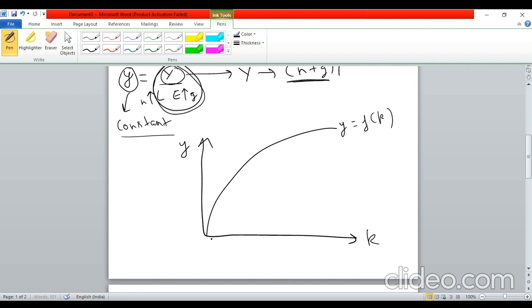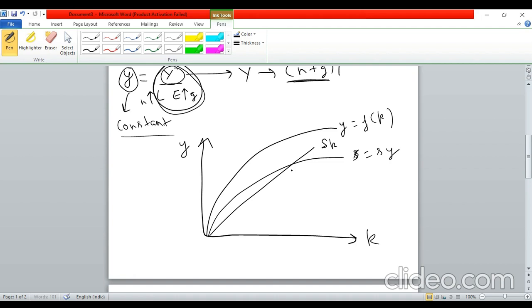Let us draw the savings function, small s times y, and this is the depreciation line, delta k. Since population is growing by n and technology is growing by g, you can include the n and g terms with this delta term.